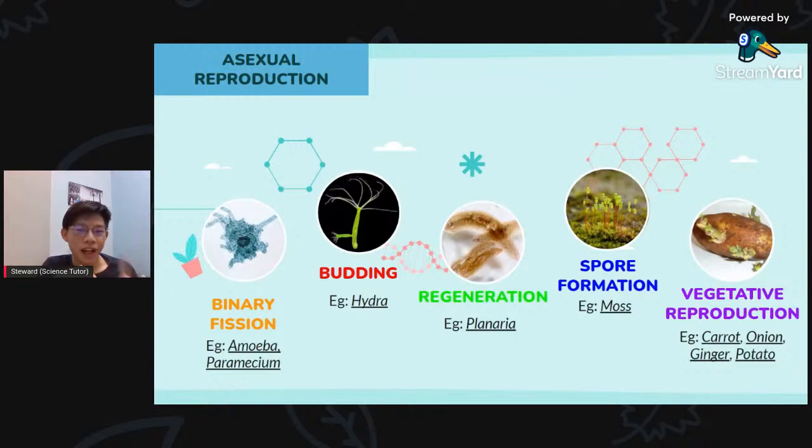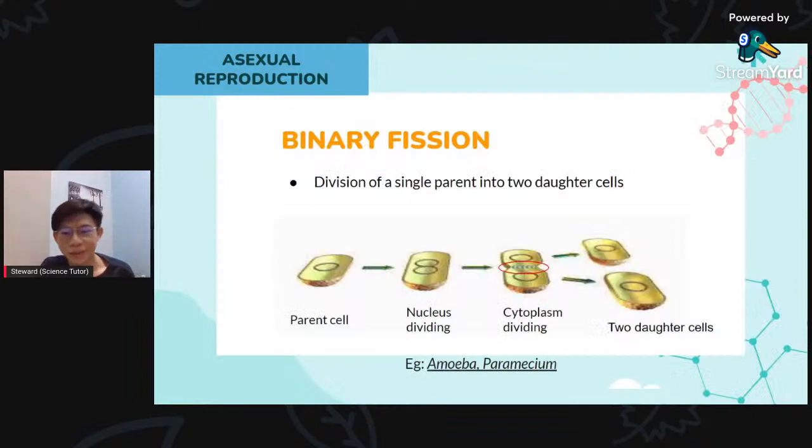For asexual reproduction, we have five different types. We have binary fission, which involves amoeba and paramecium. We have budding, for example hydra. And we have regeneration, like planaria, which means they can regenerate themselves. Later I will explain further. Now we just grasp the brief idea of how it works. We also have spore formation and vegetative reproduction. So let's go into details.